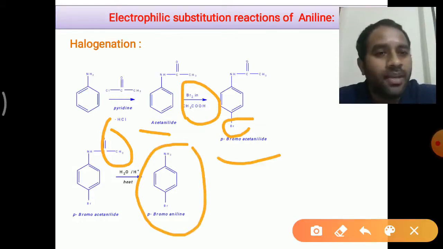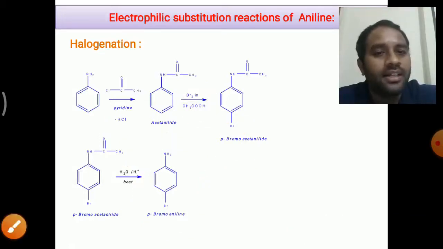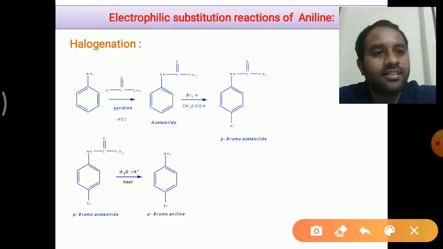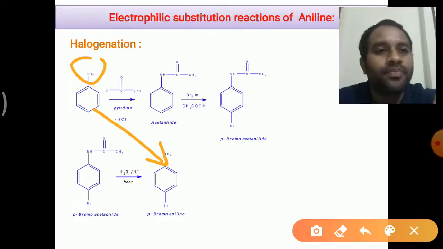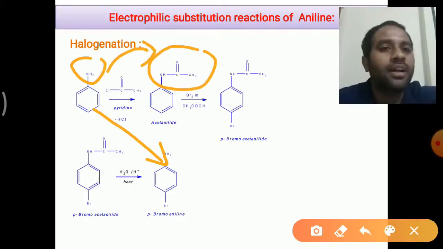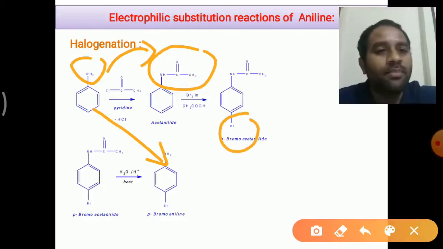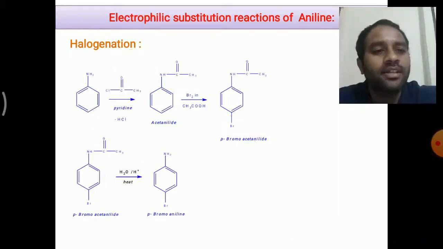During this preparation of para-bromoaniline, we have not directly synthesized it from the aniline, because the problem is the NH2 group is a strongly activating group. It will undergo bromination at 3 positions. To avoid that situation, we converted this NH2 group into a moderately activating NH-amide group, which will undergo bromination at 1 position. After that, we have to remove the acetyl group to give our desired para-bromoaniline as the product, right?